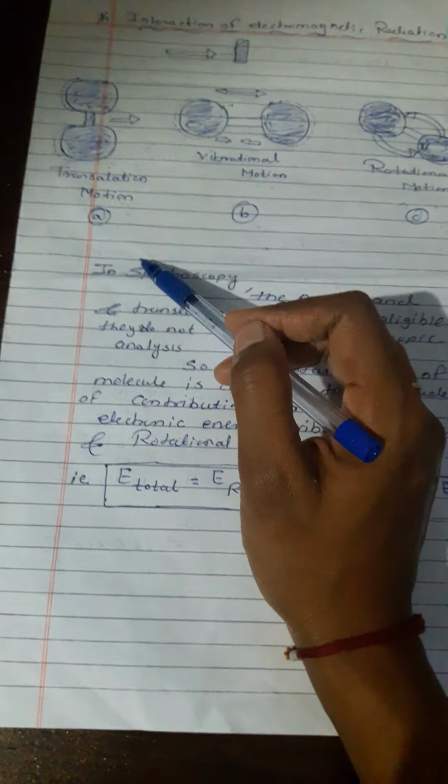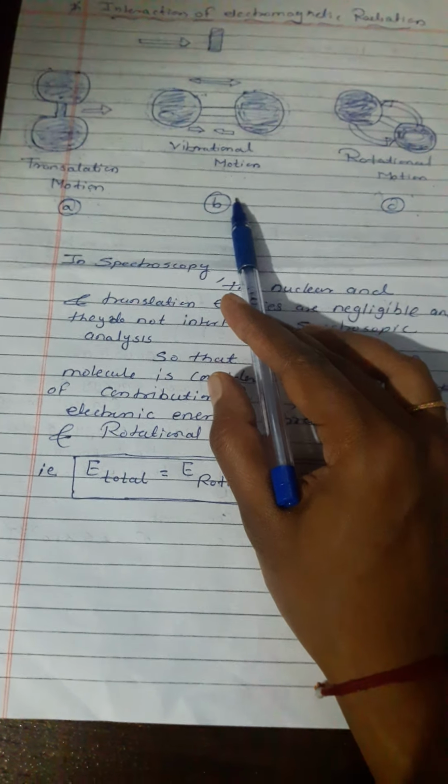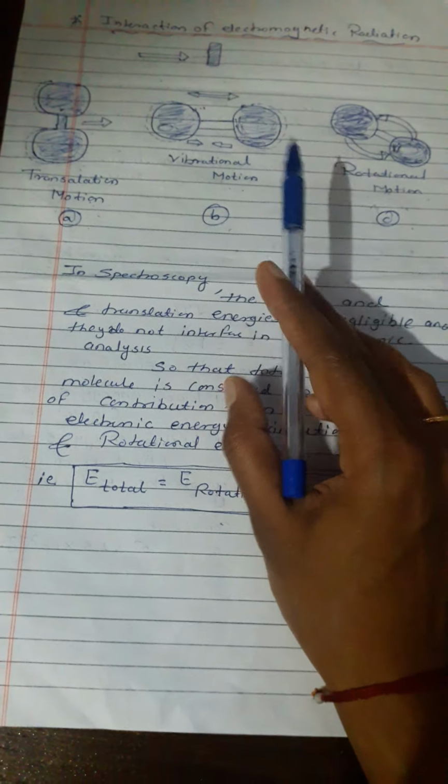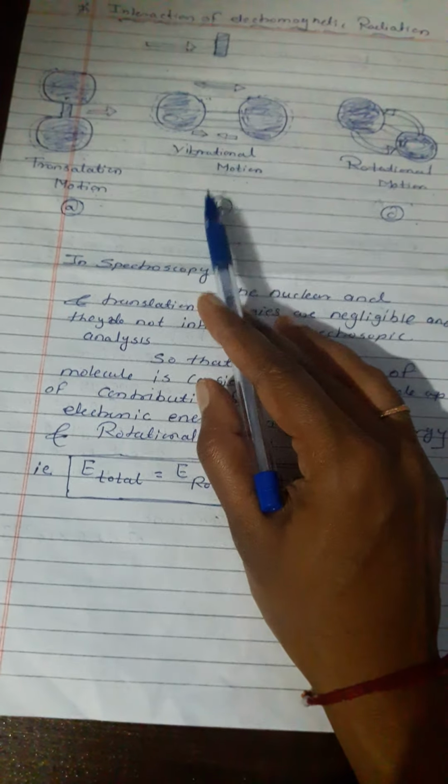Second, it may result in an increase in the vibrational energy of the molecule, that is a vibrational transition, with absorption falling in the IR region of the spectrum.